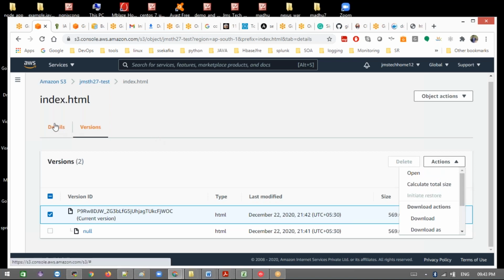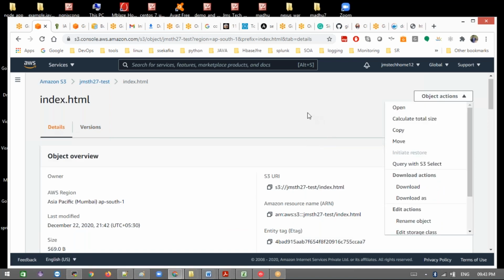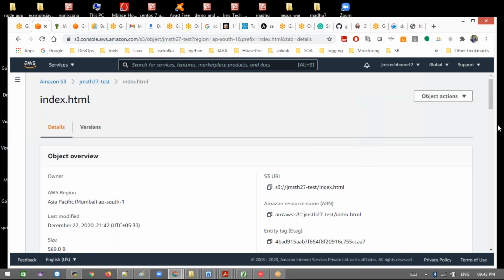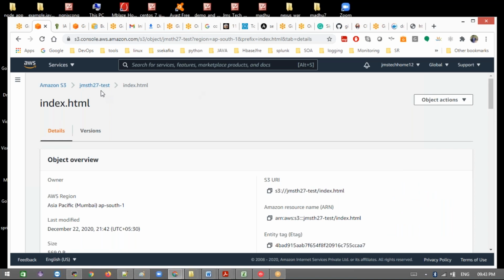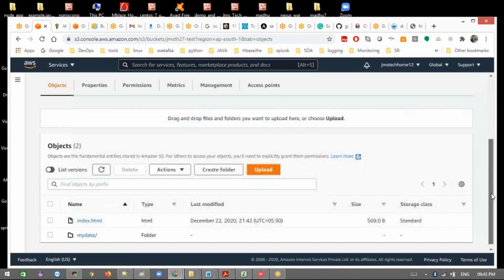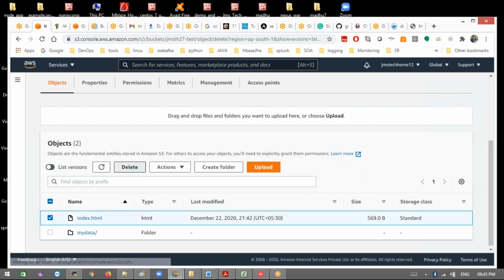go back here. Delete option. This UI option is completely confusing. Right now I have never deleted any objects that we already have. We'll select here and come to delete.